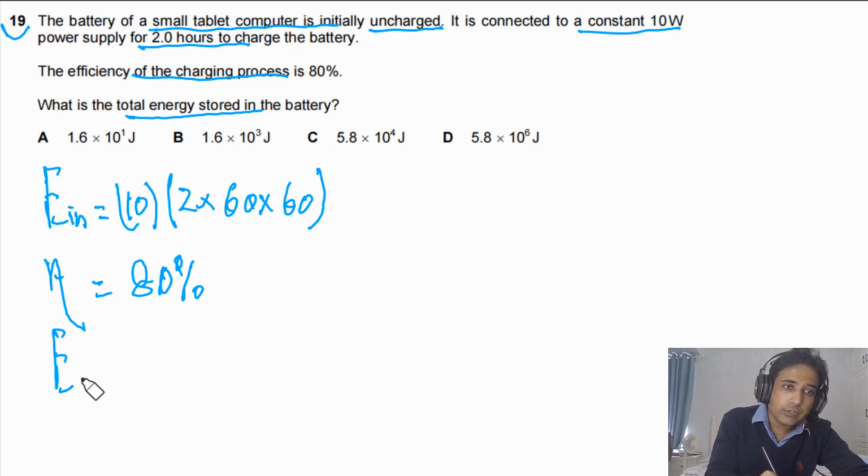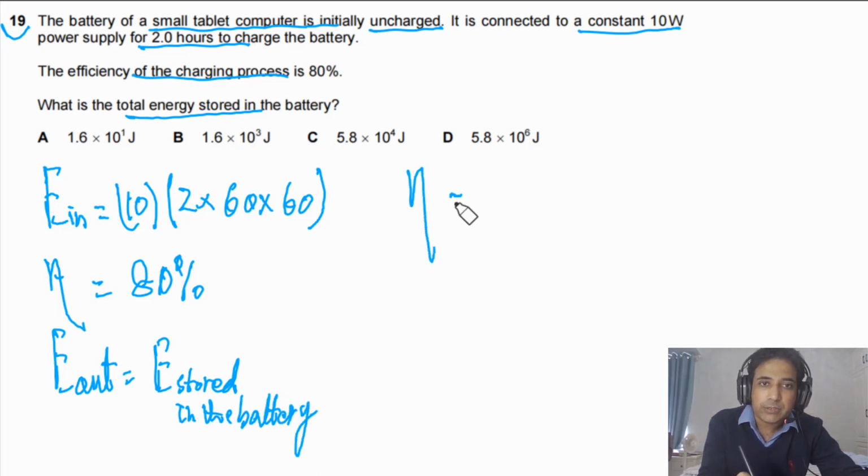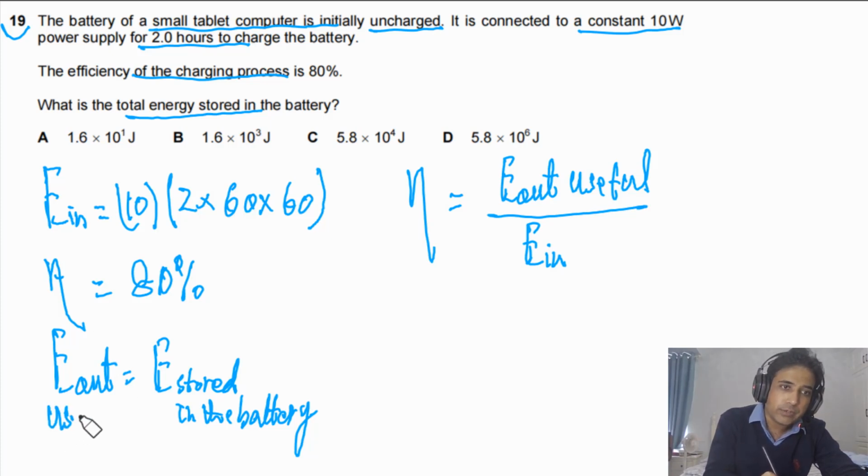So we can calculate E out, and E out is the energy stored in the battery. Efficiency simply is equal to E out, the useful output energy, divided by E in. The useful energy means the energy stored in the battery.